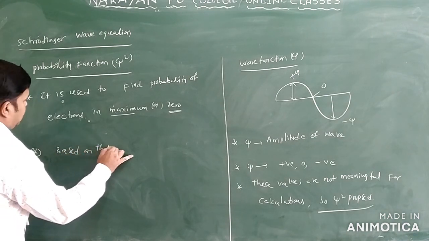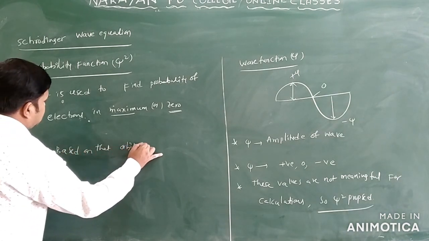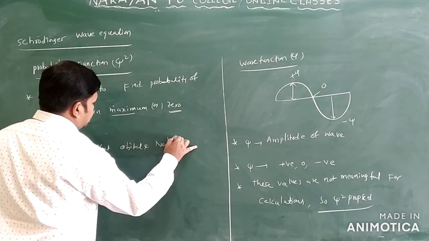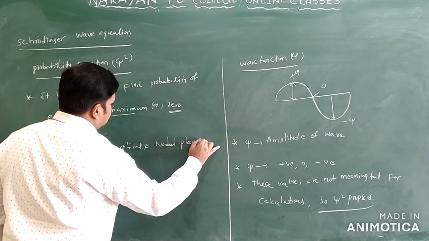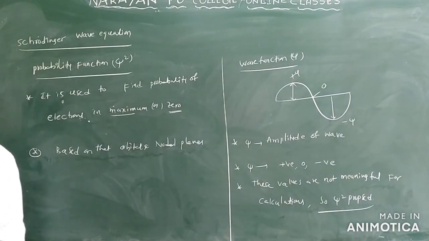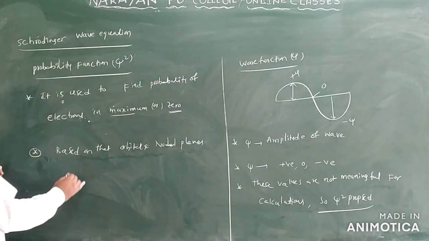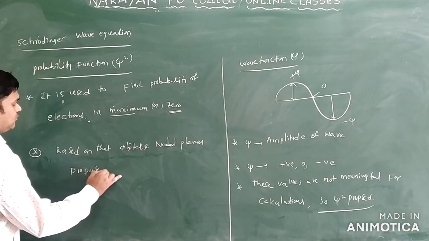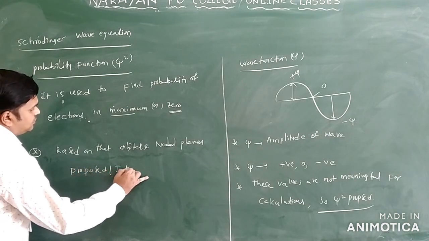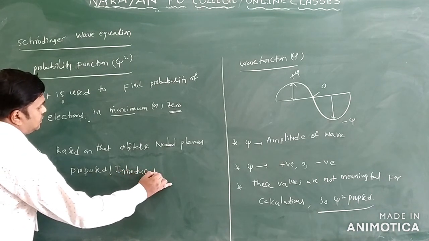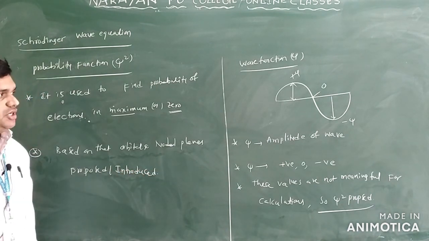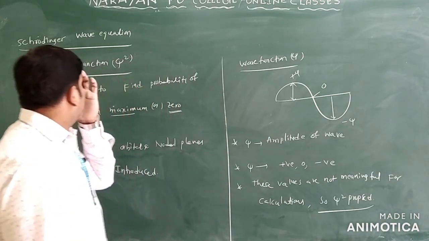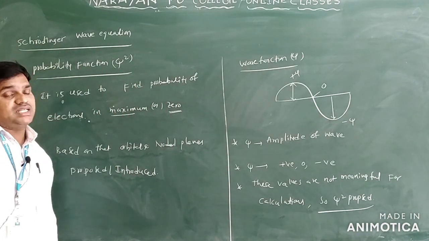Based on that, orbitals and nodal planes are proposed. This is regarding the Schrodinger wave equation, the psi function, and one more, the probability function, psi square only.